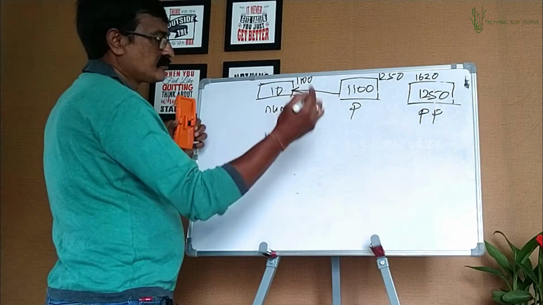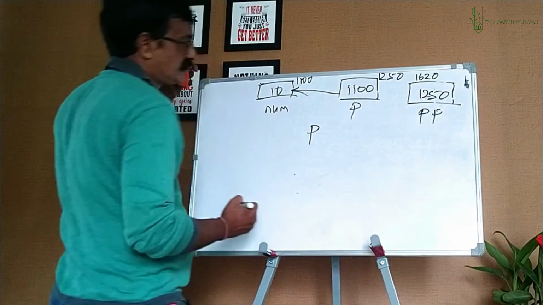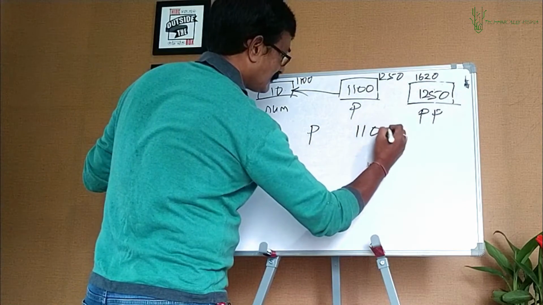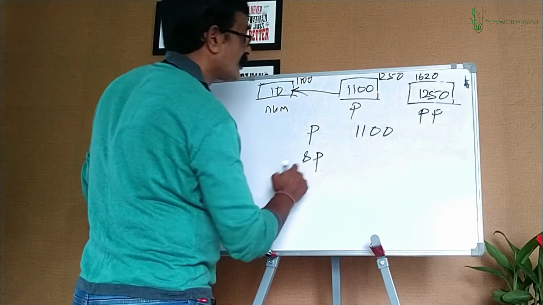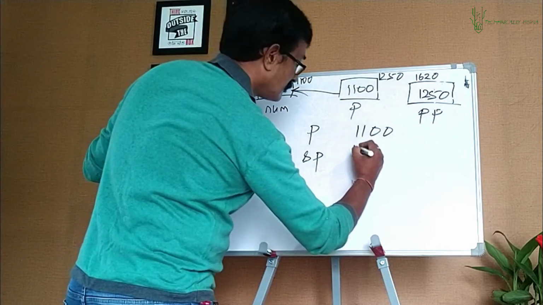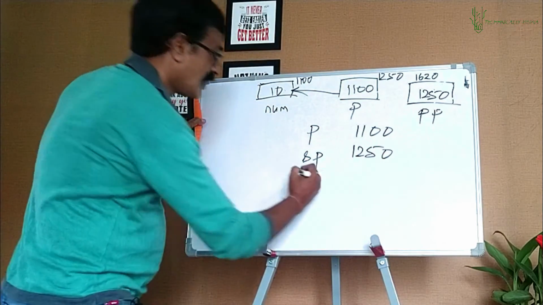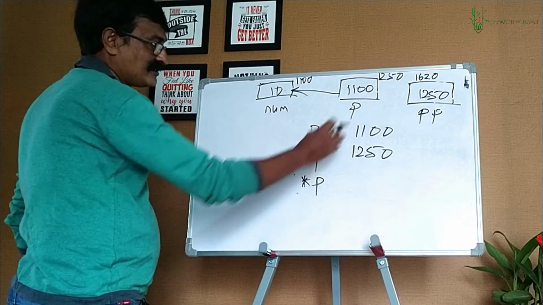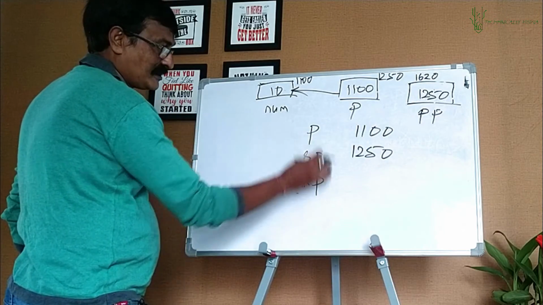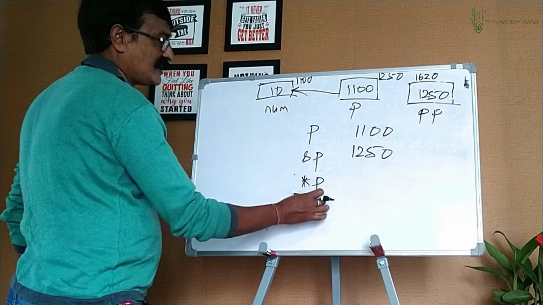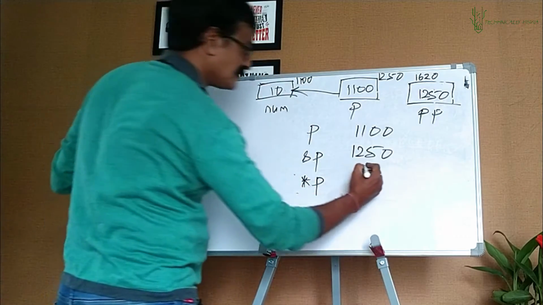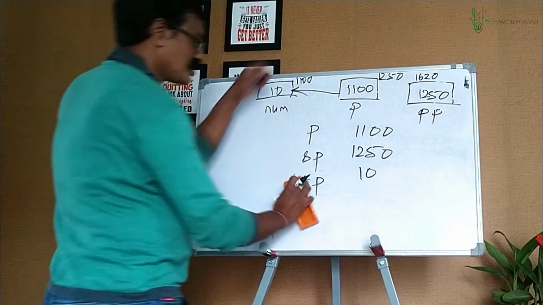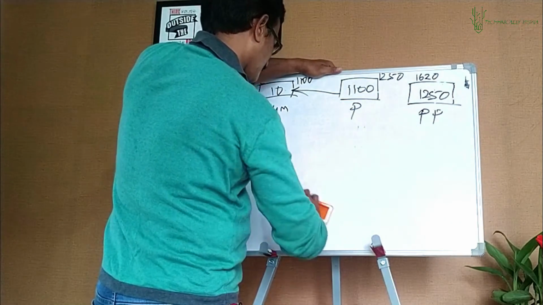Now let's do the same things with p. p gives you what? The value inside p, that is the address of num. So you get 1100. Ampersand p, we are talking about the address of p itself, which is 1250. Asterisk p, value at p. p gives you what? 1100, no? The value at 1100 is how much? 10. Got it. Clear with these translations?